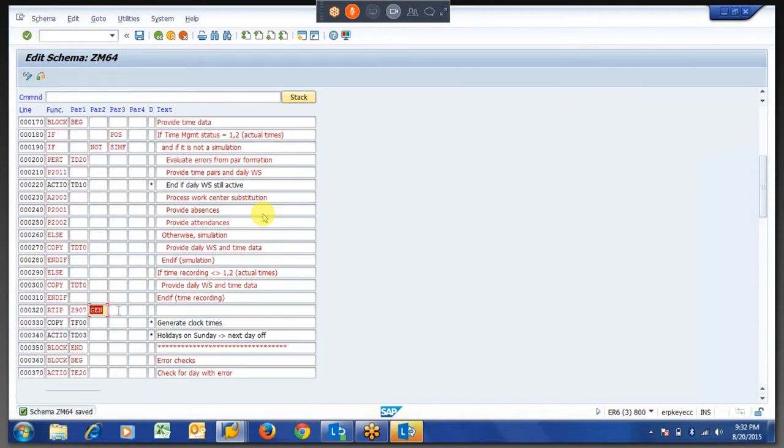Why we are giving Zen is that whenever you are calling the time pair and it is not specific to a particular time type, or not specific to a particular PCR grouping, you have to mention the Zen OR here whenever you are calling the time pair.